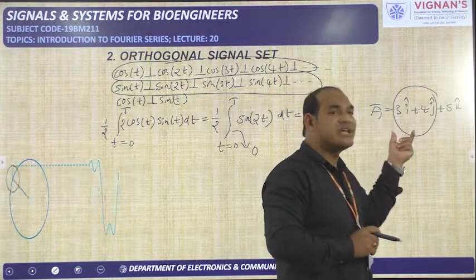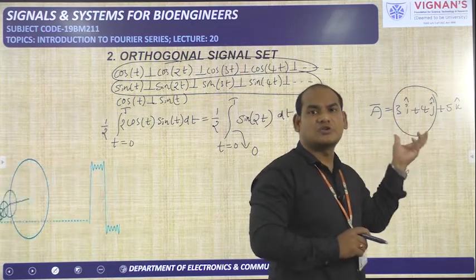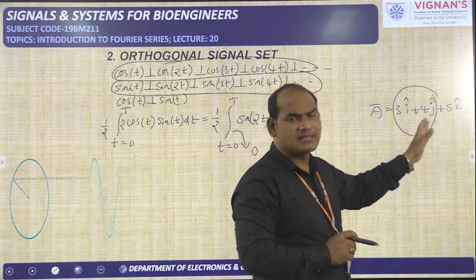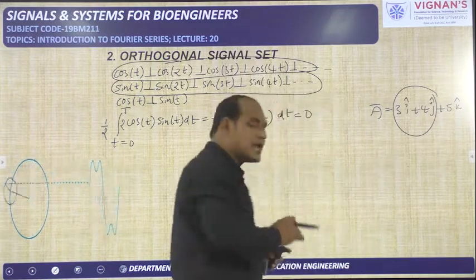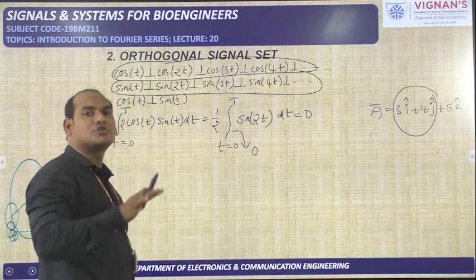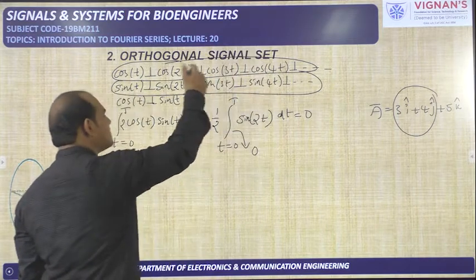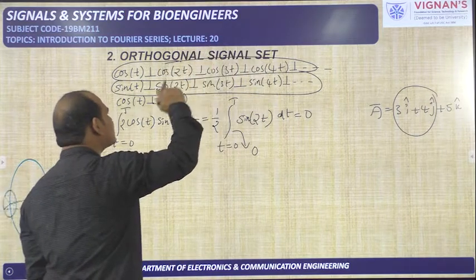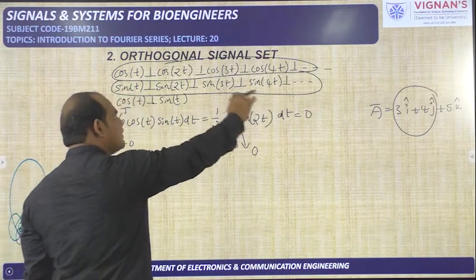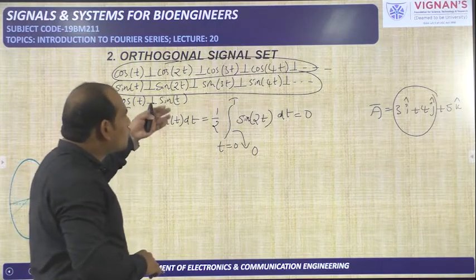That means we should take all the components, all the projections of the a bar, and all the orthogonal set of vectors, or axes like the x-axis, y-axis, z-axis. Similarly, in order to represent one periodic signal, we need to take the total complete orthogonal set. If you take only cos terms, there may be components of that particular periodic signal with respect to the sine functions. Or if you take only sine functions, the projections are missing with respect to cos functions. So we need to take the total orthogonal set.